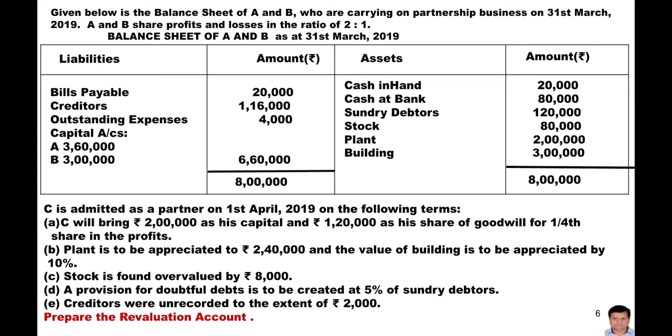We are not going to prepare the partner's capital account. That's why we are going to leave this adjustment. Plant is to be appreciated. Value of the building is to be appreciated by 10%. Stock is found overvalued by 8,000. So these are some adjustments.